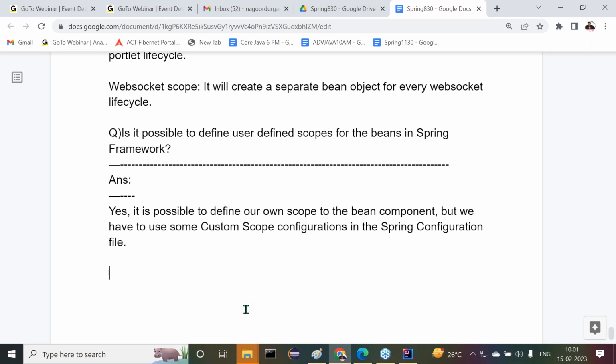Right, sir. How to find the internal implementation of the scope attribute of the Spring framework? Yeah, that I will discuss tomorrow.